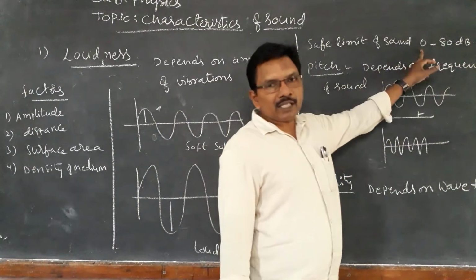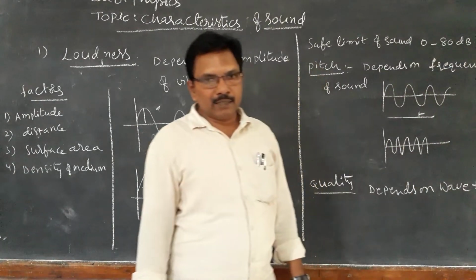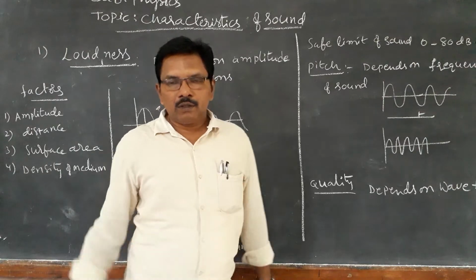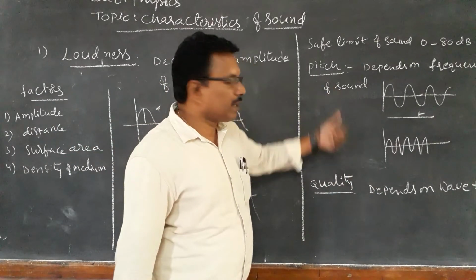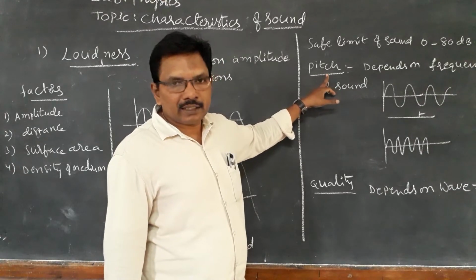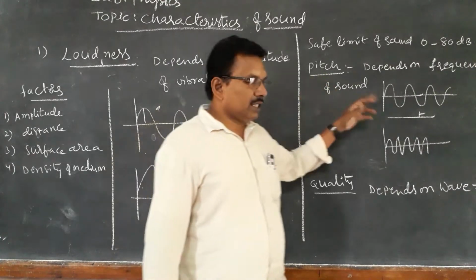So what is the safest limit? 0 to 80 decibels. Next, pitch. The next characteristic is pitch. Pitch is one kind of characteristic of sound. Here, see what is pitch.